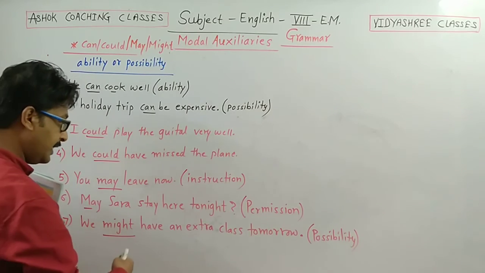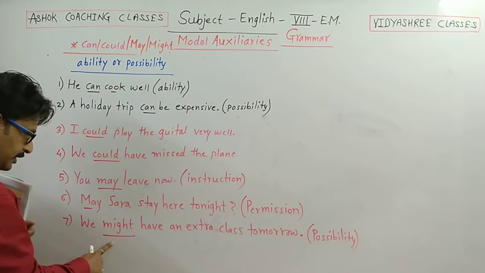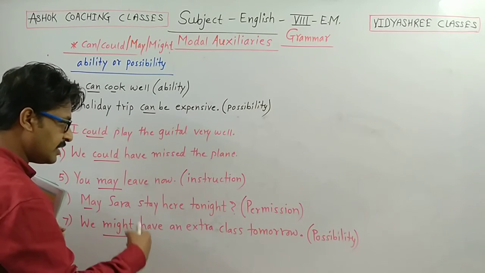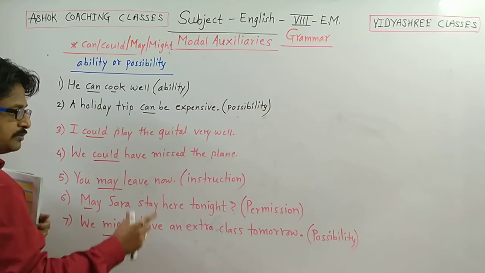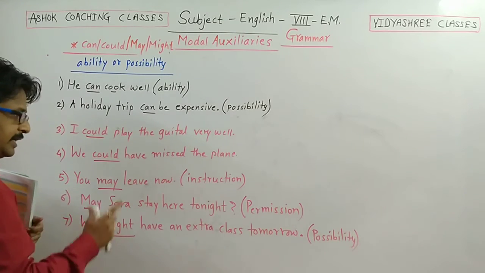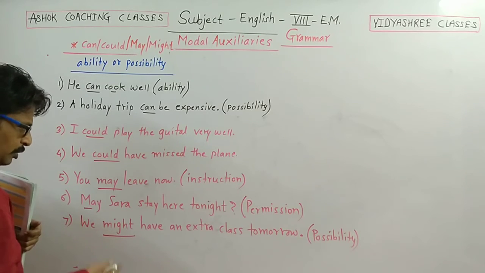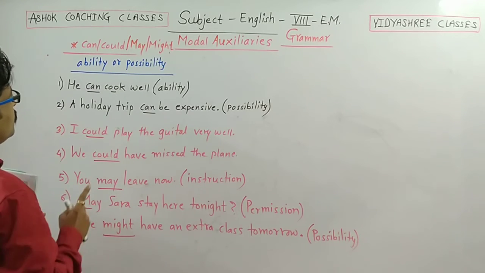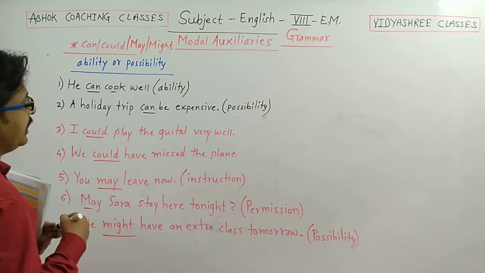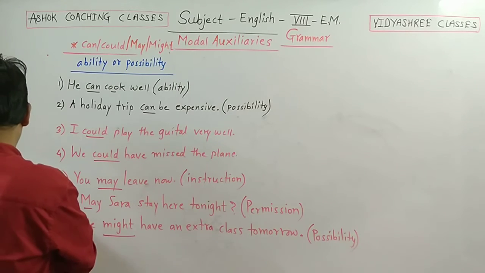We might have an extra class tomorrow. If you write may here, we may have an extra class tomorrow, it will be okay. So it is used for possibility, whether you use may or might, no problem. So these are the examples of 4 auxiliaries: can, could, may, might.